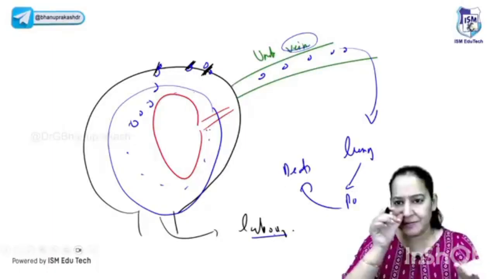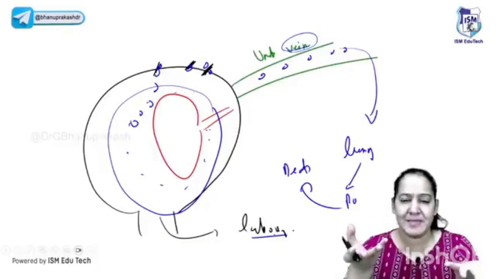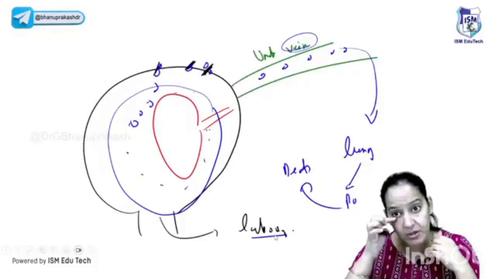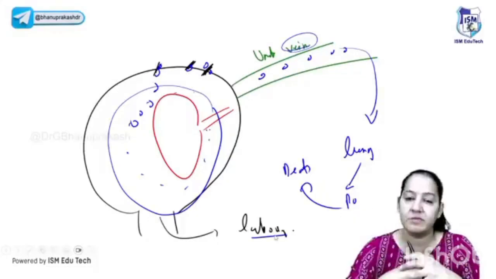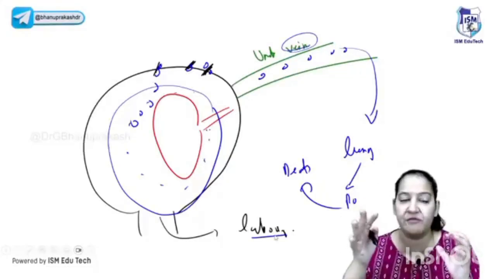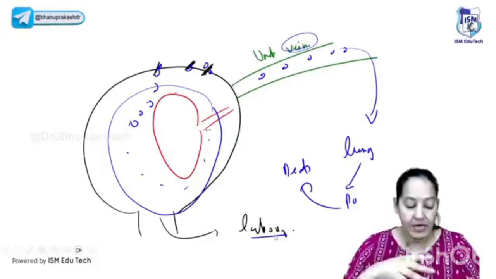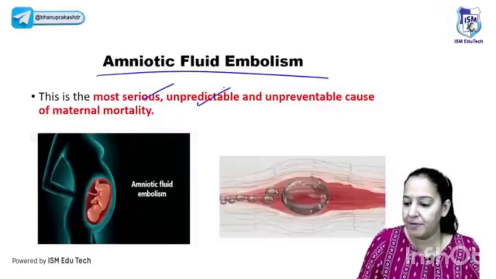So imagine a mother, a pregnant lady, who is absolutely normal, healthy, and during labor she is dead, or just after the delivery she is dead. So what can be the cause? The cause can be the amniotic fluid embolism. So here again we will order the postmortem, the autopsy. In this case again we will see the lung very carefully. We will make the slide of the lung section, and in the lung we will find the amniotic fluid. Say yes if you got the complete scenario. So this is the amniotic fluid embolism. It is very serious, unpredictable.